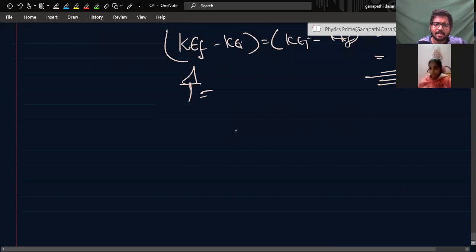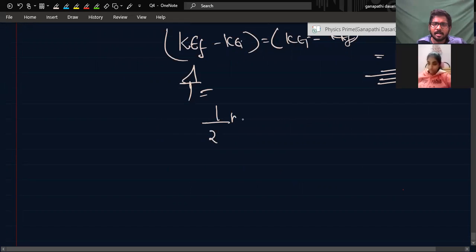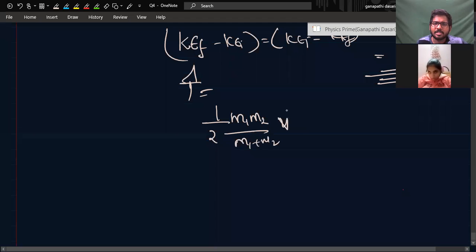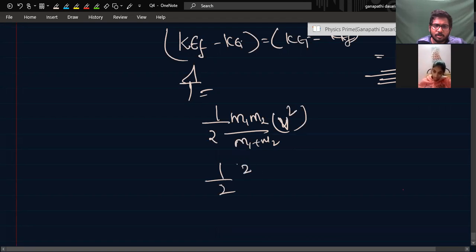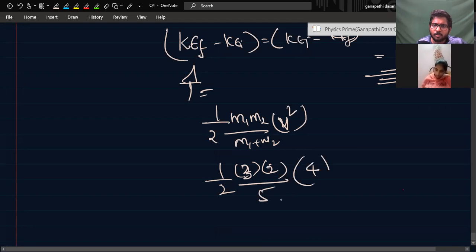Understood. Yesterday I also told you this last formula: half m1 m2 by m1 plus m2, into v center of mass square. So half, same concept derived there. M1 is 3 and M2 is 2. So 3 into 2 divided by 5, into v square which is 4. The 2 cancels. 3 into 4 is 12 by 5. Why did I get it wrong here?